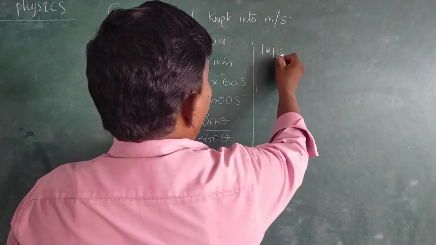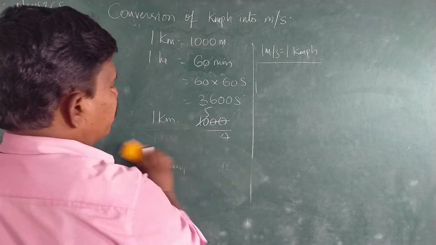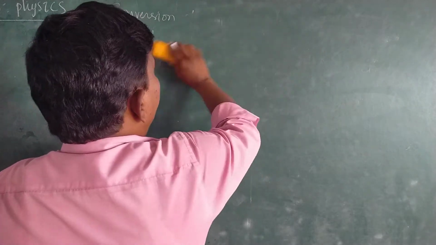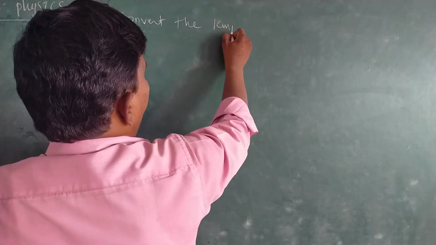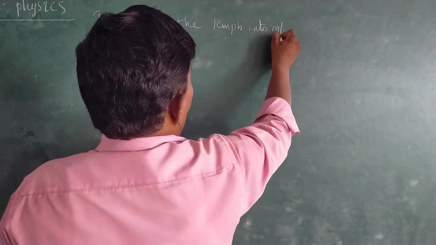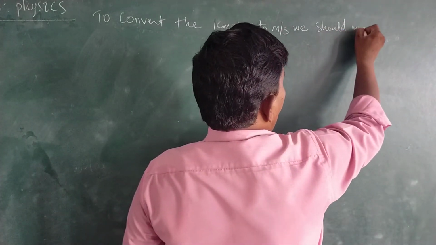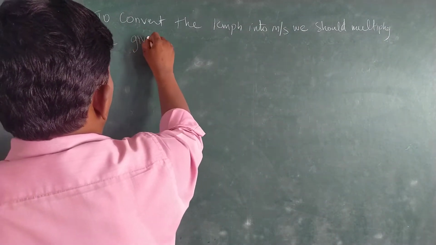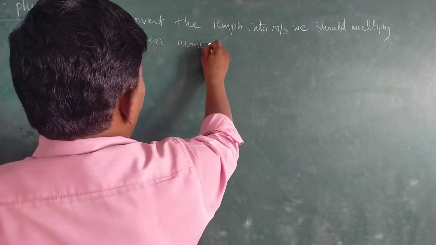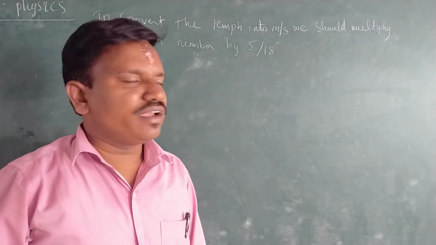Here, to convert kilometer per hour into meter per second, we should multiply the given number by 5 by 18.